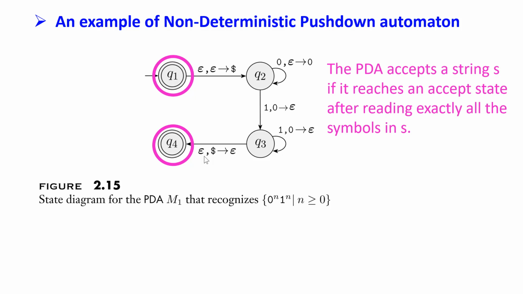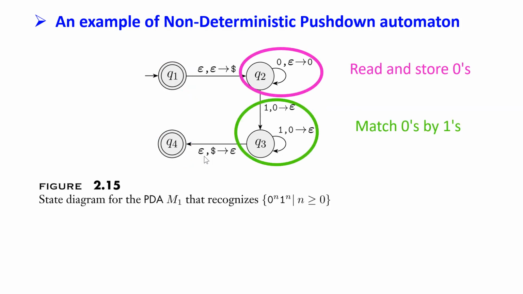There is another definition of the acceptance of a string for this PDA. For that definition, the acceptance of a string S is if the machine reaches any state after reading all the symbols in the input string S, but with the stack being empty. For this definition, we don't care about what the end state of the machine is. We only care that the stack is empty.